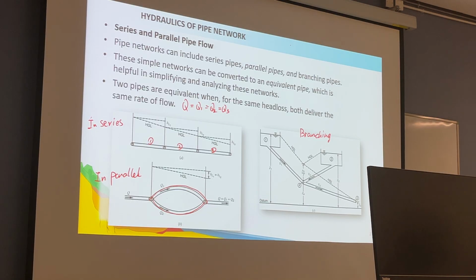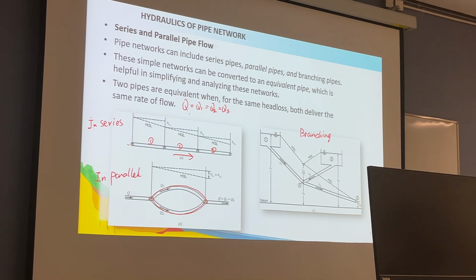Now, secondly, for the head loss along the flow direction, I believe the flow goes in this direction because along the hydraulic grade line, the energy is going down along the flow direction.